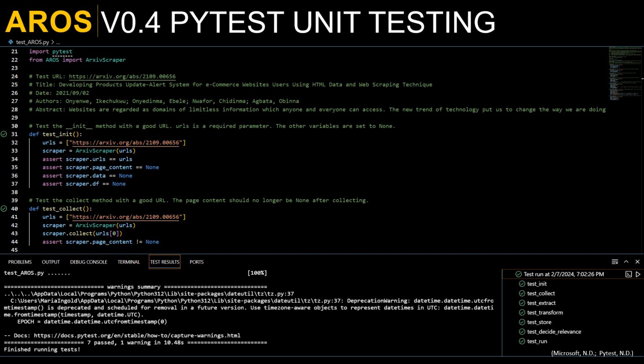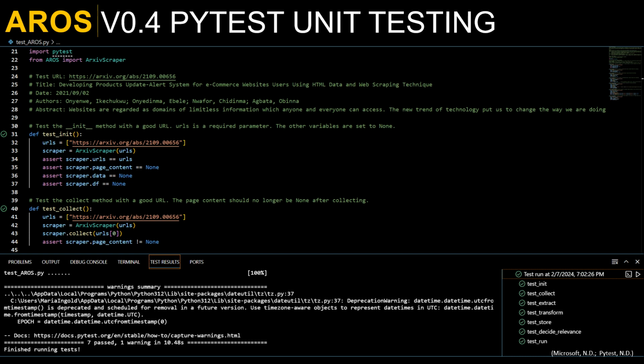Each test tests a method in the arXiv scraper class. These are basic unit tests. Does the method work correctly, rather than a comprehensive functional test? These tests can be run all at once or one at a time in any order. As you can see by the 100% and green tick boxes, they all passed.